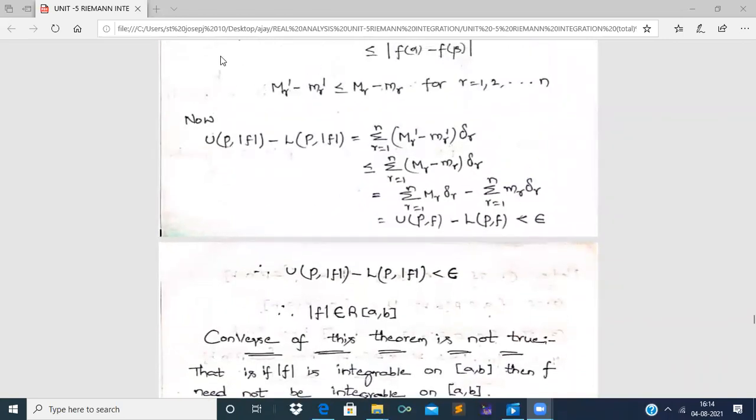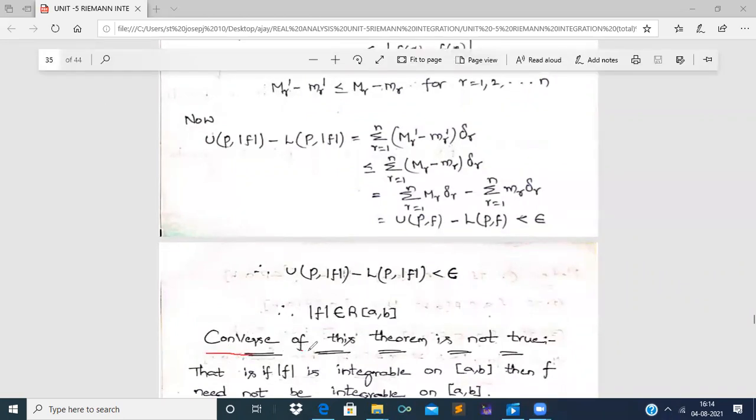So for this statement we can conclude that the converse of this theorem is not true. That is, if mod f is integrable on closed interval a comma b, then f need not be integrable on closed interval a comma b. Right? I repeat once again. Though mod f is integrable on closed interval a comma b, there is no rule that f is Riemann integrable on closed interval a comma b. Right. This ends the theorem.